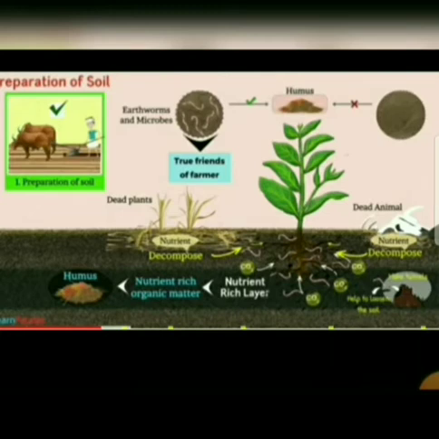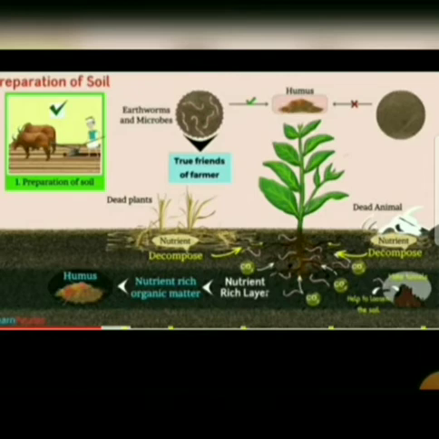It allows roots to go deep into the soil. In deep, loosened soil, roots can also breathe easily. In addition, the loosened soil also helps earthworms and microbes present in the soil to grow.